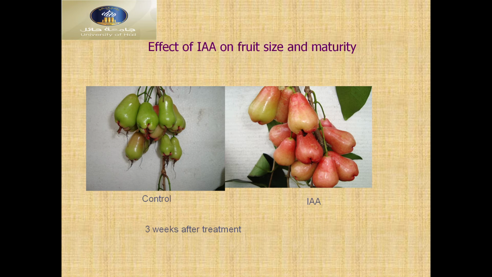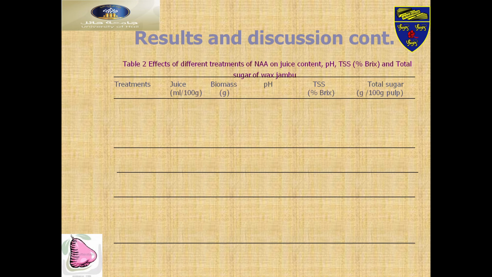Here we can see the effect of IAA. Before you saw GA3, gibberellic acid, now indole acetic acid. This is called an organic plant hormone. After 3 weeks, the result: IAA treated fruits are much bigger than the control. You can see here the result.